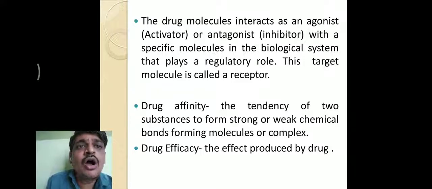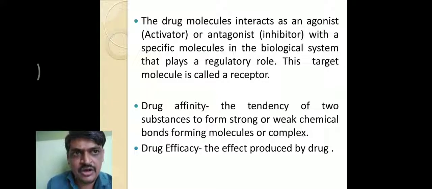So how do they show an effect on your body? They bind with the receptors. After absorption, they bind with the receptors and show the pharmacological effect. Only when the drugs bind with the receptors do they show the effect.